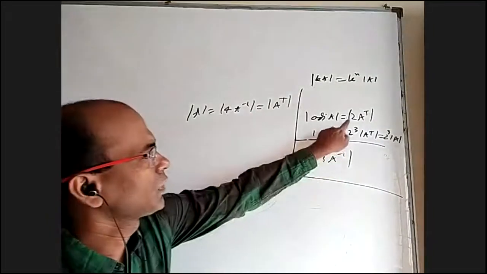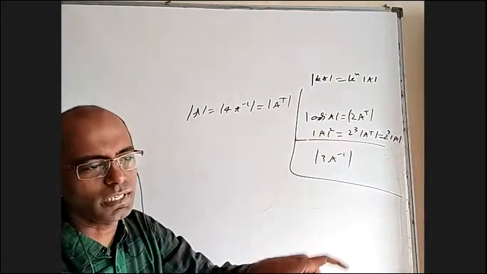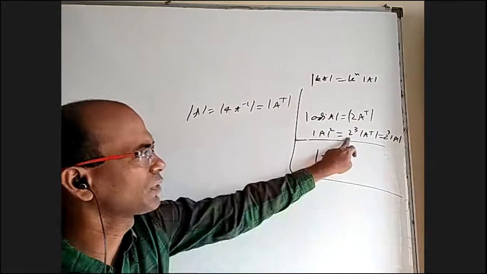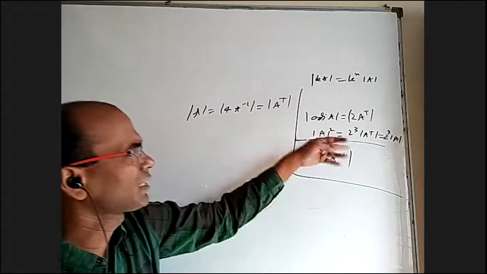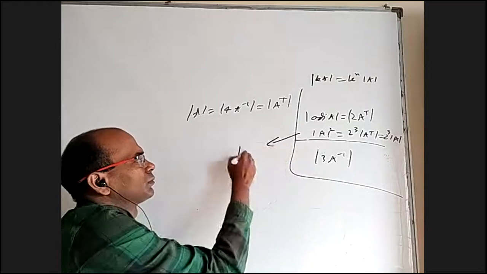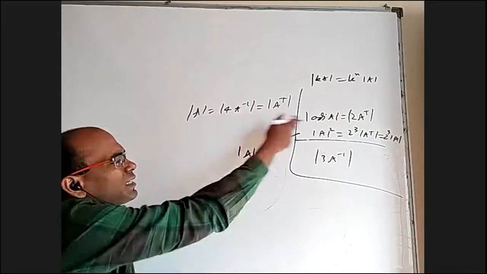Because 2A transpose means you have to multiply the whole matrix with 2. When you take that, 2 will come common thrice. That's the 2 cube. Det of A transpose is the same as det A. You can cancel det A here, det A here. Right here you got det A equal to 8. So this is all unnecessary waste.